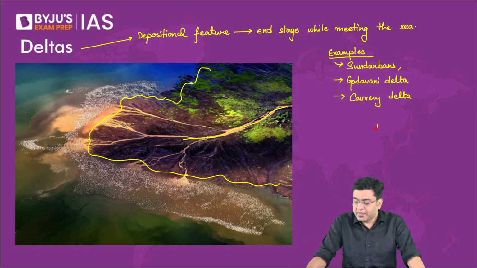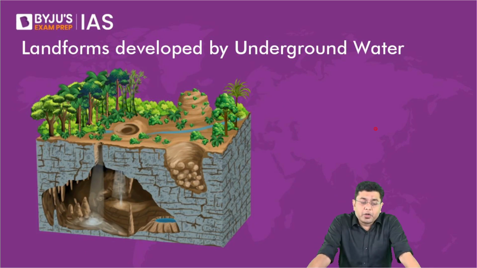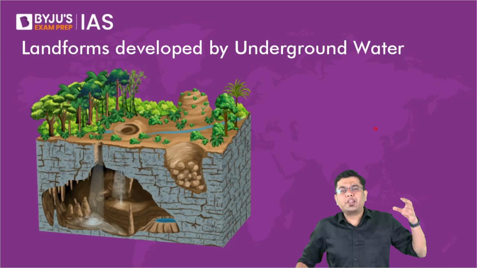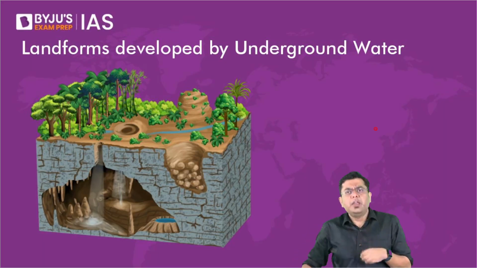Now, after this, we come across the landforms developed in the underground region by the action of water. This is created by chemical weathering or the chemical erosional process. This kind of underground landform is created by the chemical action of the water, where the water actually dissolves the materials which are soluble in it.